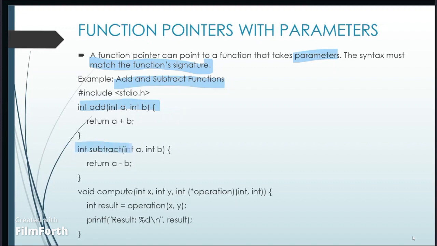Same, in subtract, it returns the difference between a and b. Void compute is the key operation, taking x and y. Here is the function pointer, which can point to any function that takes two integers and returns an integer. Inside this function, it calls the function that the pointer points to, and the result is printed using printf.